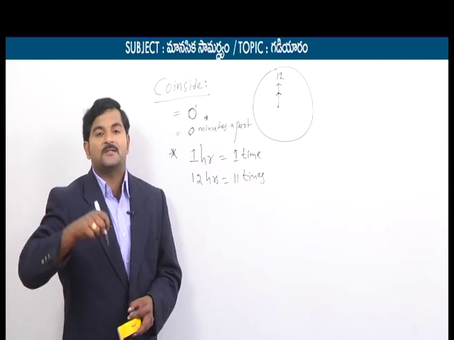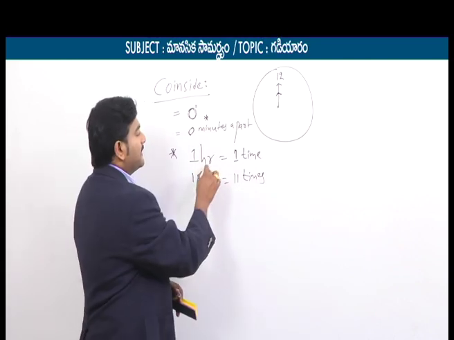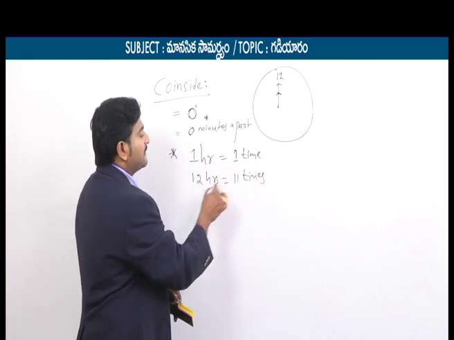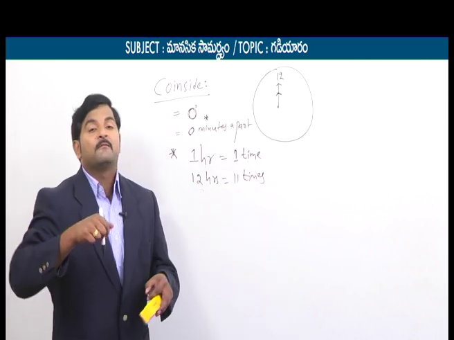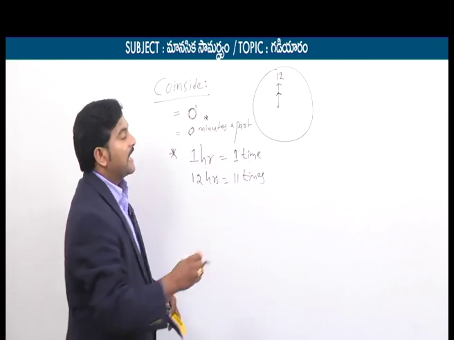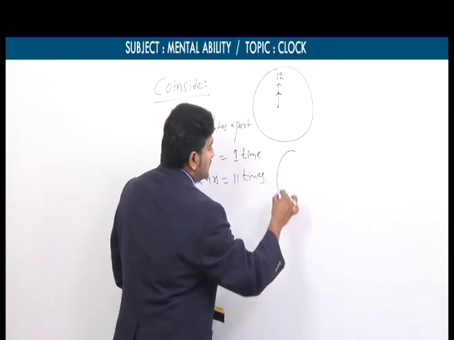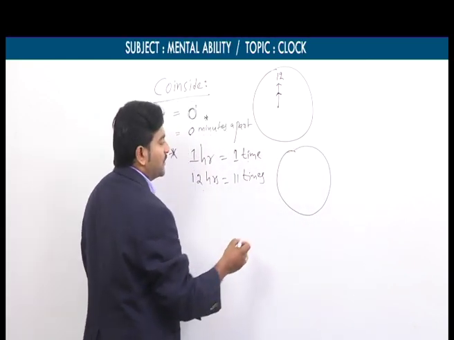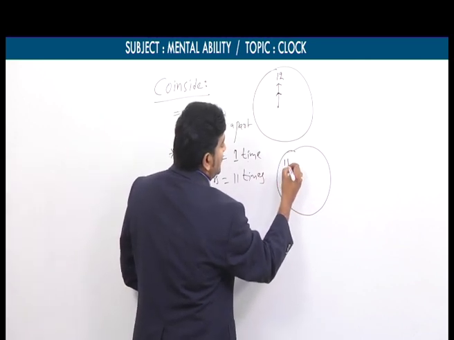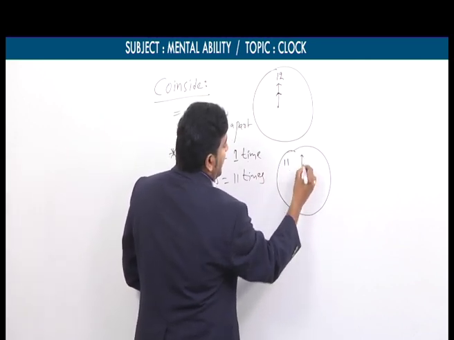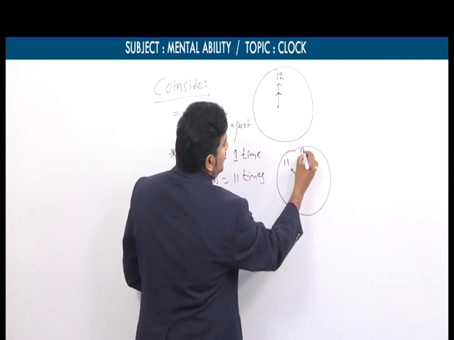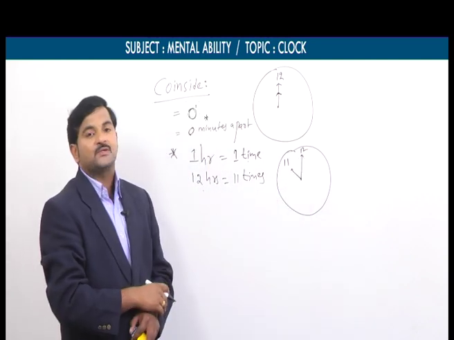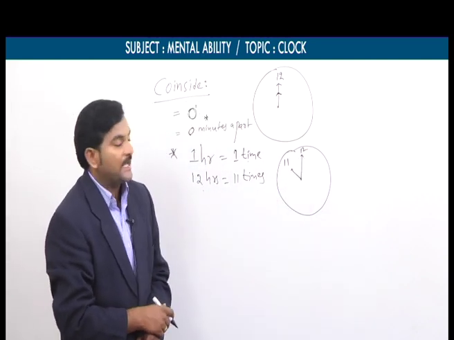You may ask the question, for 1 hour it is one time, but for 12 hours it could be 12 times, then why is it only 11 times? I can give you a counter example. Just focus, students. For example, let's say now the time is 11 o'clock. At 11 o'clock, the minute hand is at 12 and the hour hand is at 11.